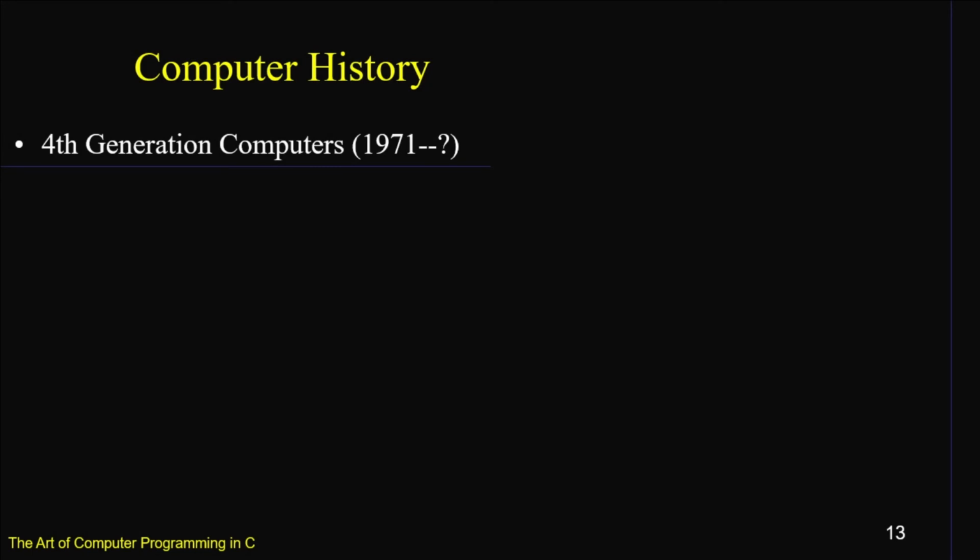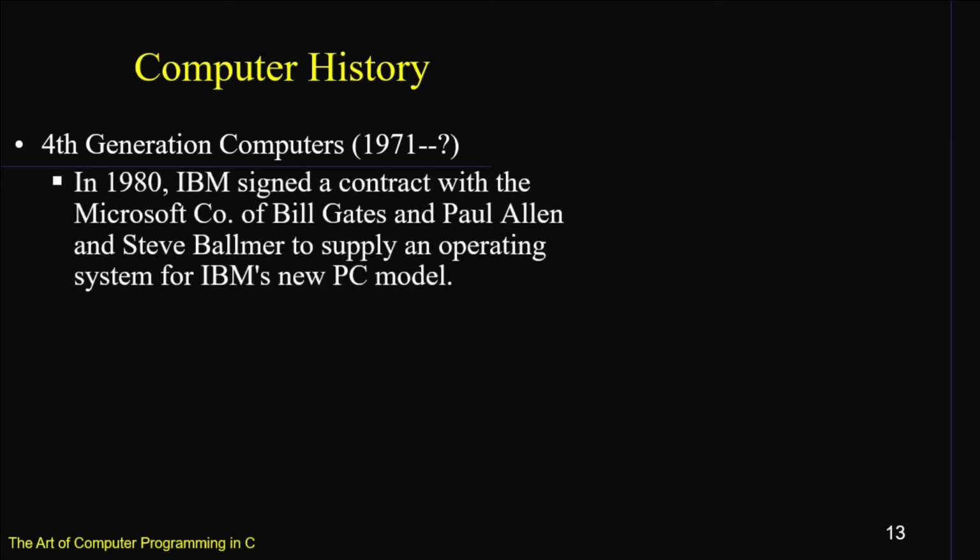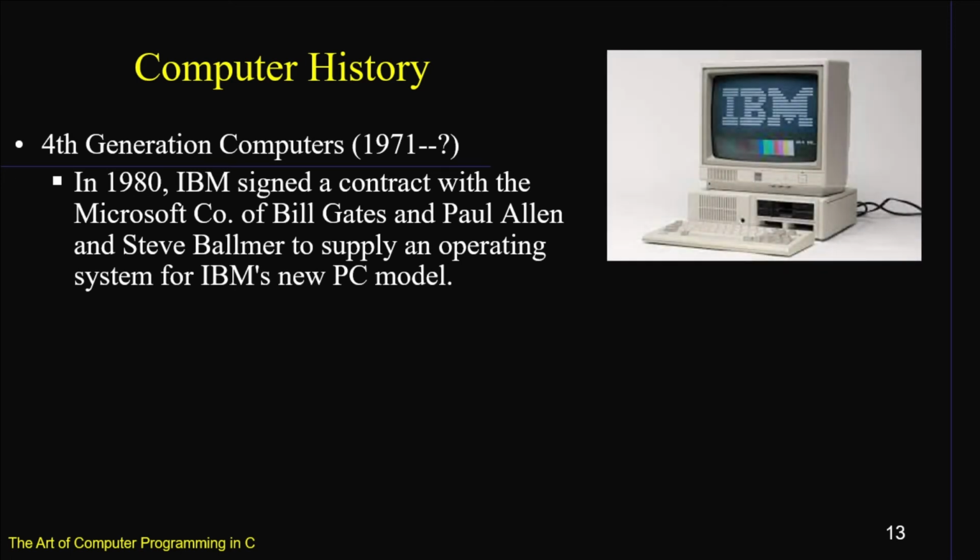Fourth generation computer, the era starts with 71 onwards, and it is still continuing with the fifth generation. In 1980, IBM signed a contract with the Microsoft company of Bill Gates, Paul Allen and Steve Ballmer to supply an operating system for IBM's new PC model. It was 1980, and in 1981 the IBM PC was introduced to the market.